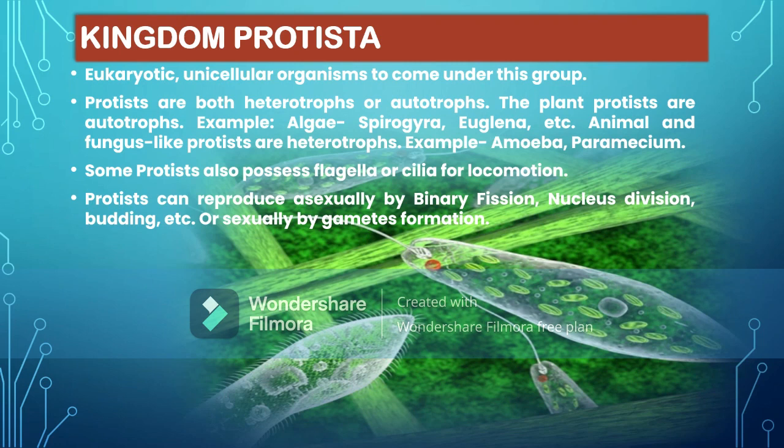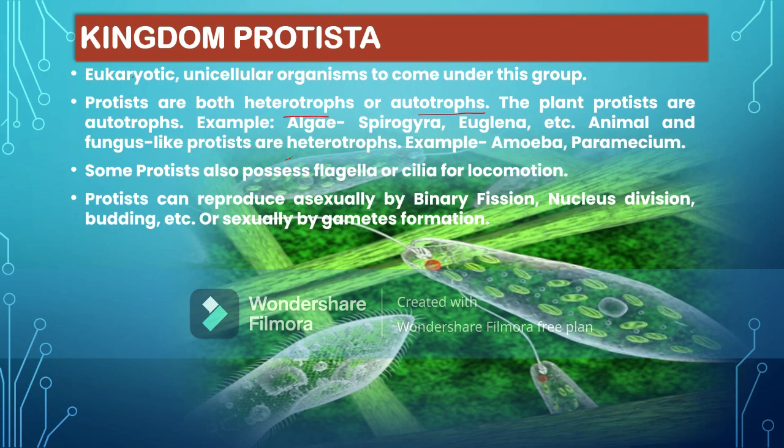Now, kingdom Protista. From here start the first eukaryotic organisms. They are unicellular. In Protista, the mode of nutrition is both heterotrophic and autotrophic. Let's see some examples of kingdom Protista. For example, Euglena. As they contain chlorophyll, their mode of nutrition will be autotrophic. But Paramecium does not contain any chlorophyll, so their mode of nutrition will be heterotrophic.